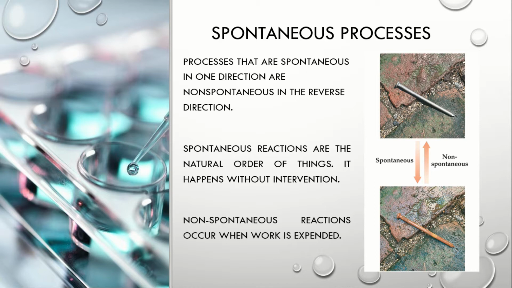So, an example of this spontaneous process is the rusting of iron. Kapag yung iron nail, iniwan mo lang siya for a few days out in the open, it will react with the oxygen found in our atmosphere. And with the reaction of iron and oxygen, magkakaroon tayo ng iron oxide or the rusting of iron. Now, there was no form of work done on the object, pero nagkaroon siya ng chemical reaction, which is the rusting. So that is spontaneous. It happens without intervention, without use of work.